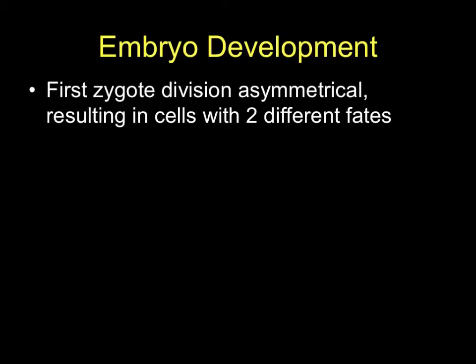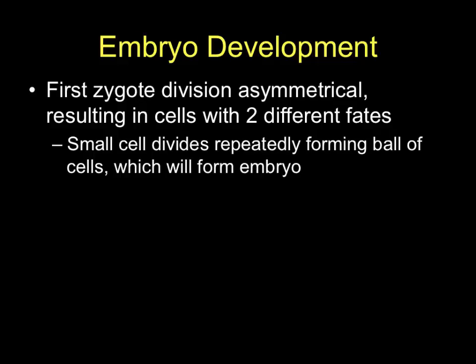So initially, early on, the zygote is going to start to divide, but it's going to divide asymmetrically. Right? There's going to be 2 ends to this zygote, what eventually becomes an embryo, and they're going to have 2 very, very different fates or destinies. There's going to be a relatively small area of cells, more or less spherical in shape, which is the embryo itself. It's the smaller part of the structure.